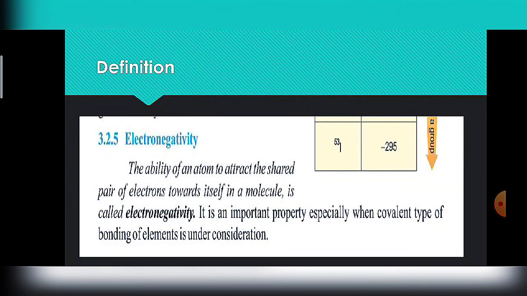The ability of an atom to attract the shared pair of electrons towards itself in a molecule is called electronegativity. It is an important property, especially when the covalent type of bonding of an element is under consideration.